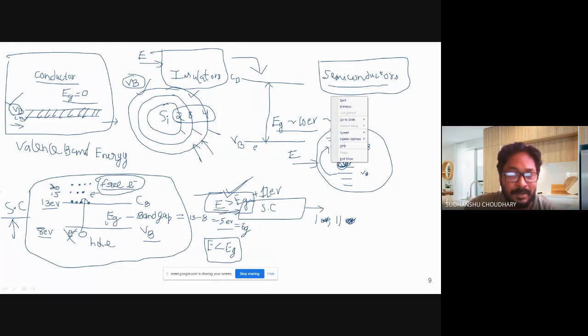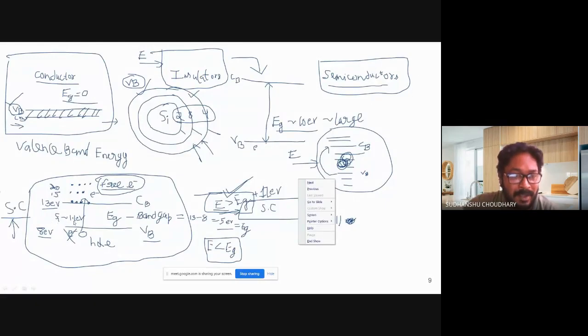However, in a semiconductor the band gap is small. For example, for silicon, the band gap is somewhere around 1.1 eV. So in a semiconductor like silicon, if you apply energy greater than 1.1 eV, it will start conducting instantly.